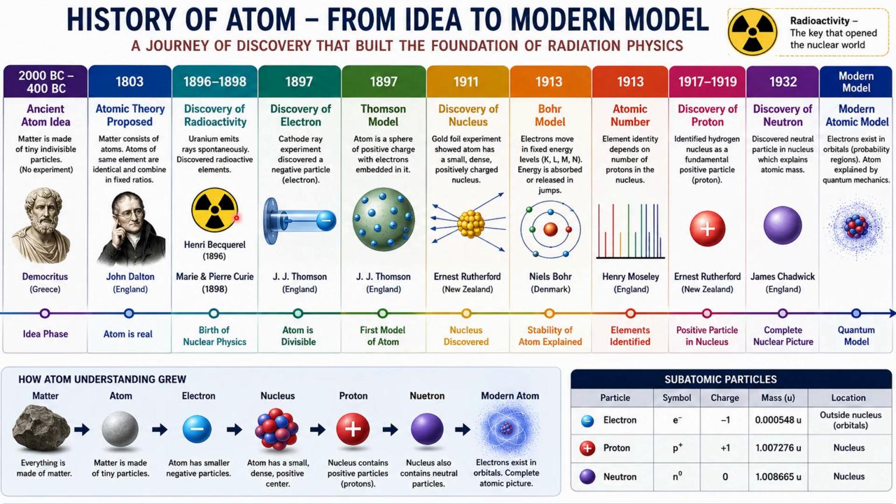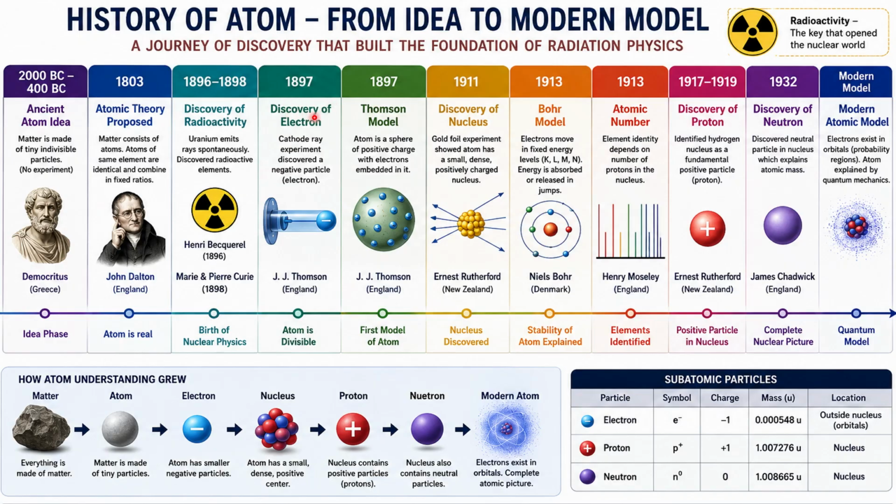After this, there was the discovery of radioactivity by Henri Becquerel in 1896, and the birth of nuclear physics. Before this, there was also the discovery of X-rays in 1895 by Sir W.C. Roentgen.